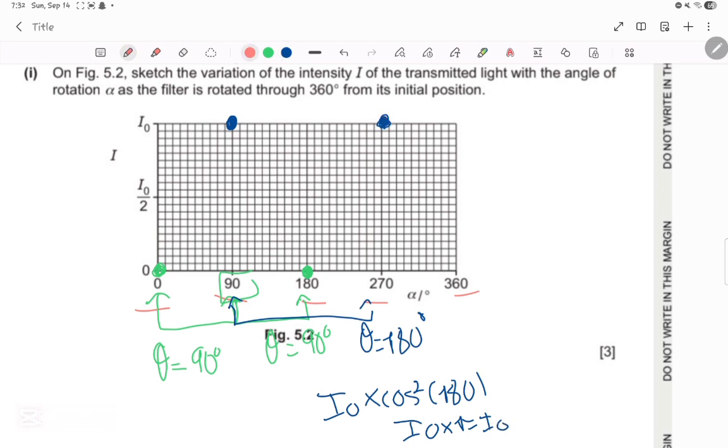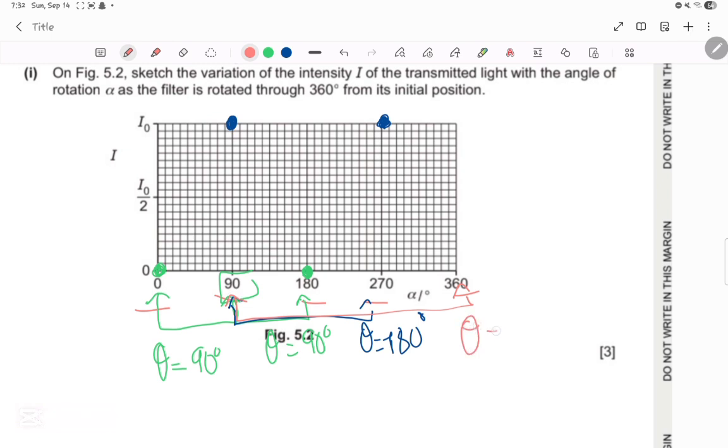And now finally for 360, what is the difference in theta between 90 and 360? It's very simply 360 minus 90, which is 270. So theta is 270 degrees. So it's going to be I initial times cosine squared 270, and you will get an answer of 0. So this is where the point is supposed to be.